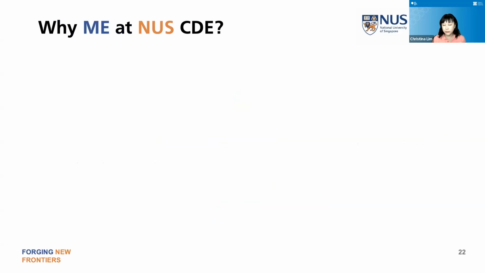So just very quickly to round off my sharing, why would you want to choose ME at NUS? Why not NTU and SUTD and so on? Let me give you some things to ponder. With the new curriculum, you can see that it is completely flexible. It is really up to you how you want to craft your degree.